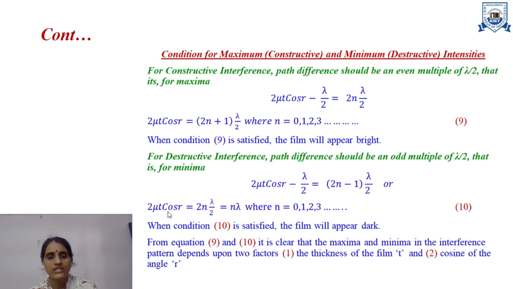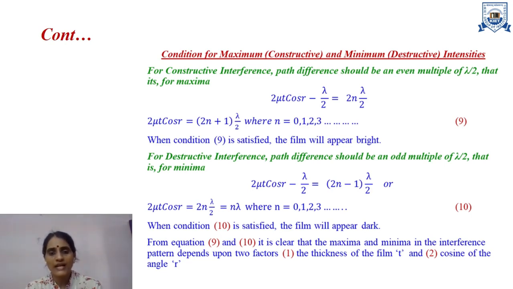So the final equation is 2 mu t cos r equal to (2n minus 1) lambda by 2, and this minus lambda by 2 will go this side, so it cancels out. So it becomes 2n lambda by 2, where 2 and 2 cancel out, this is equal to n lambda, and n starts from 0, 1, 2, 3 and it goes on. So at whatever point this equation 10 is satisfied, at that particular point we will observe the film will appear as dark. Dark means it will be completely dark.